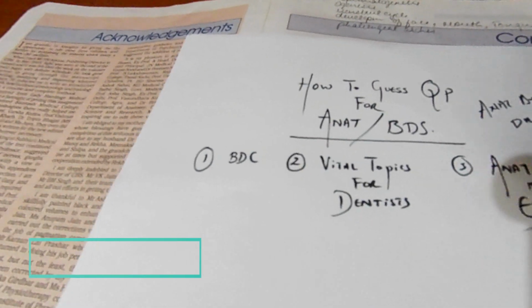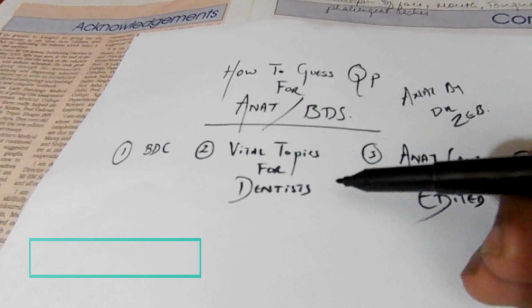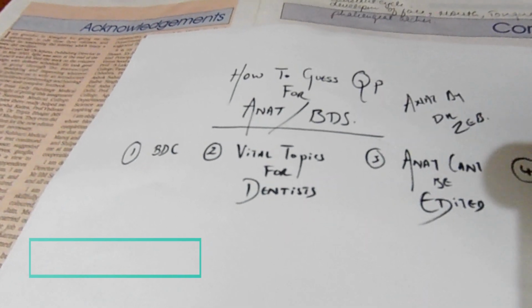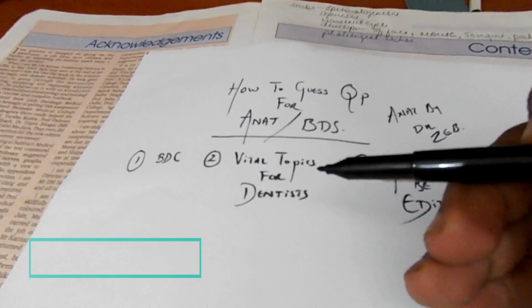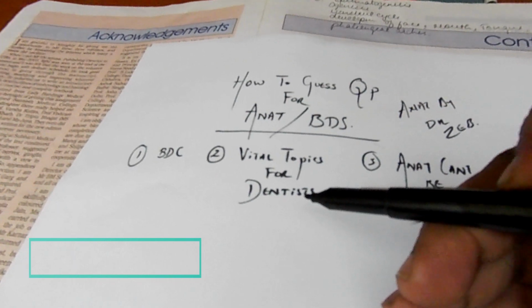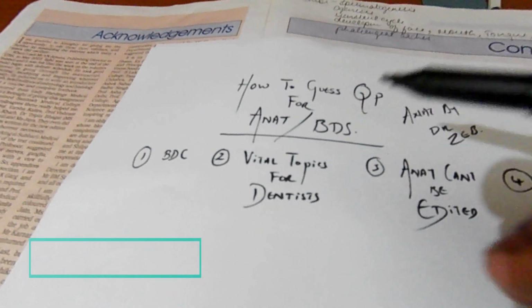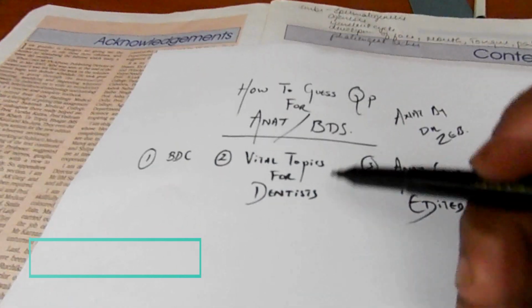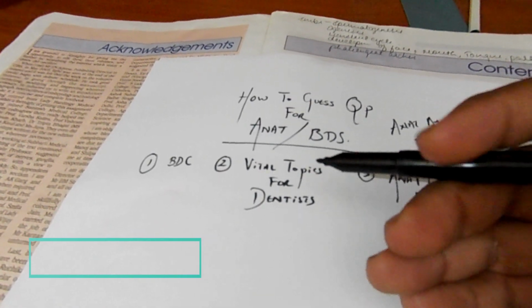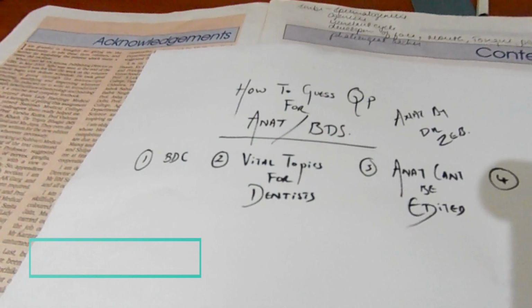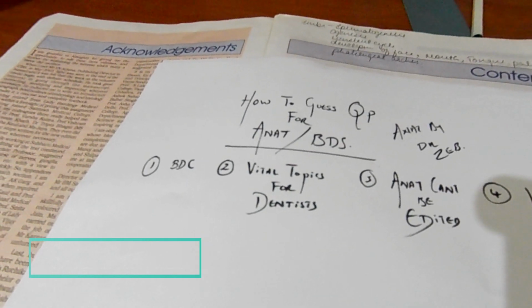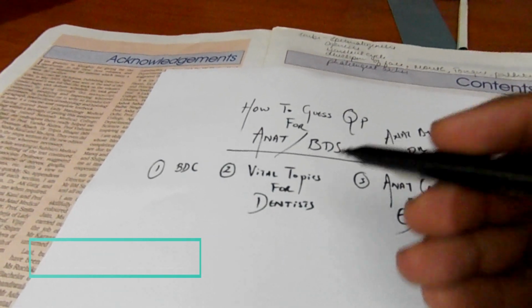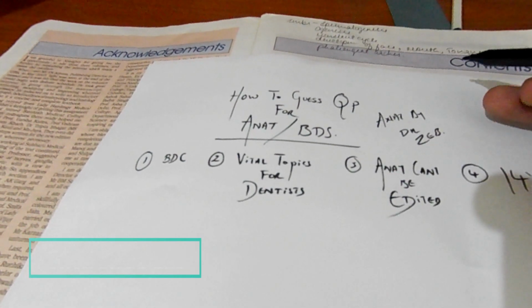Number two, I'll tell you what the vital topics for dental students are and why, for the future. Remember the question paper: myself having set question papers, I know something that they clearly tell us, because we are setting the paper for dental students. So what are the important things for dental students which will meet them in second year, third year and their clinical life, in prosthodontics, endodontics, maxillofacial surgery and other subjects? So with the questions we train them in the first year.